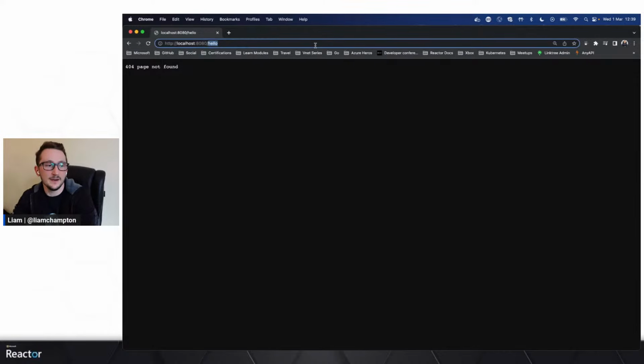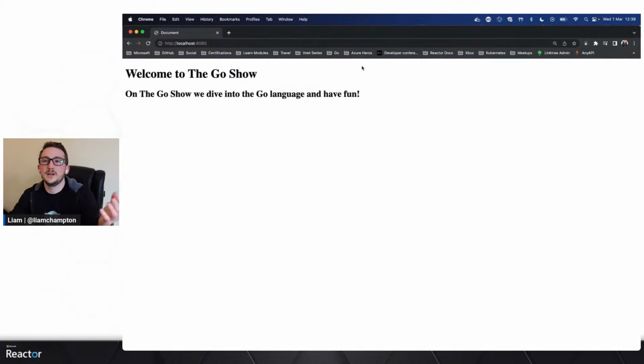And if I get rid of hello again, page found. Now you can have some great fun with this. You can add some style.css. You can throw in some different rendering if you like. Create it, make it how you want. Inline styling, style sheets, you name it, you can add to this. It's just an HTML file being rendered with a Go server. Really, really cool way to sort of learn how to make blogs, simple projects, that kind of stuff.